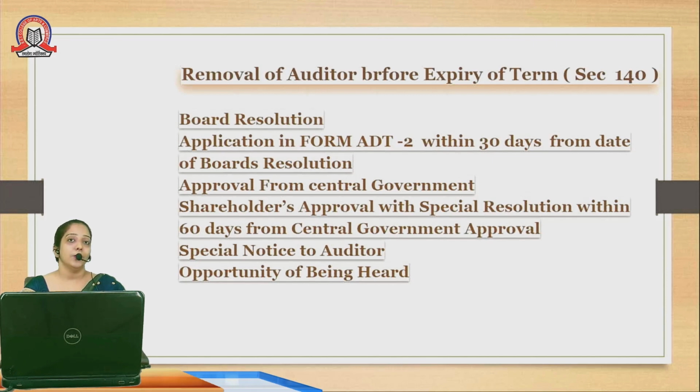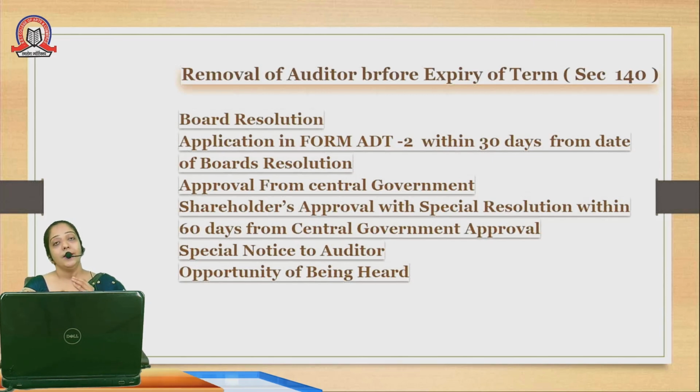Otherwise it is not possible. That is, 75% of the voting should be there, the special resolution should be passed with 75%, with that the auditor can be removed. Then after this, a notice will be given to the auditor in relation to the reasons why we all need to remove the person from his place.